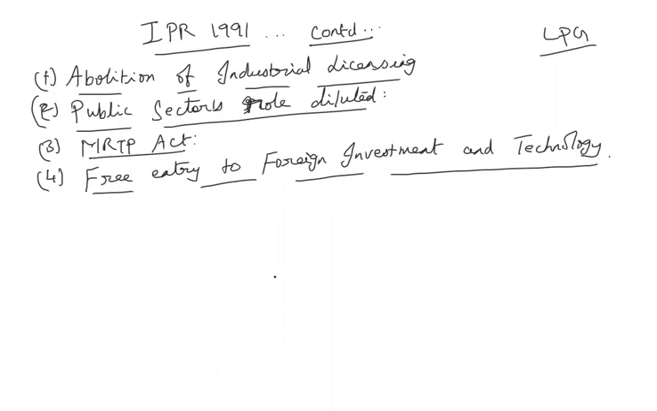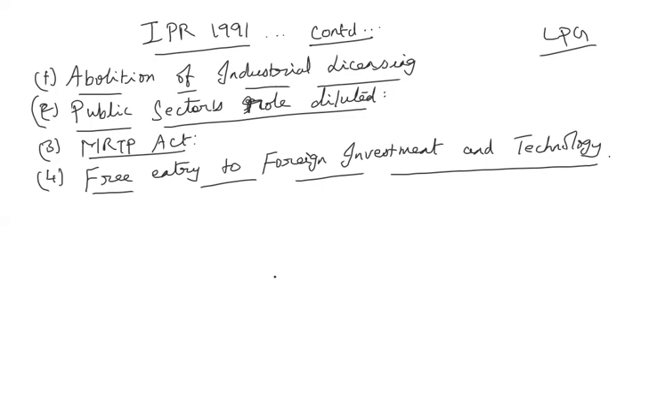Abolition of industrial licensing. That is, only 6 industries are required to get the compulsory licensing from the government. Second, the public sector's role is diluted. That is, from 17 industries under the 1956 policy, the public sector now has only 3 industries under its wing. And what has to be done regarding the public sector industries, I explained in the previous class. And the MRTP Act.